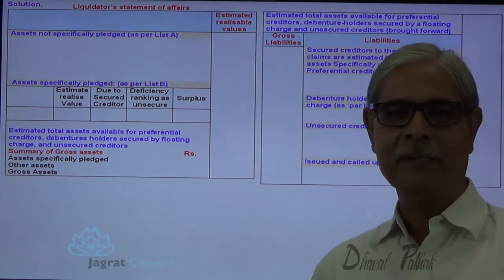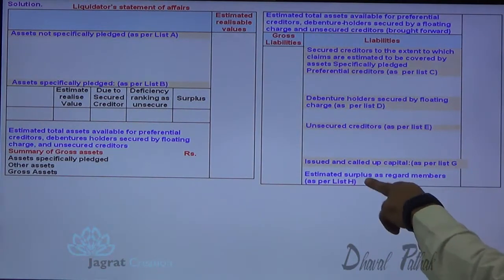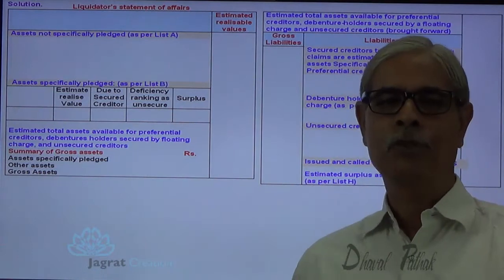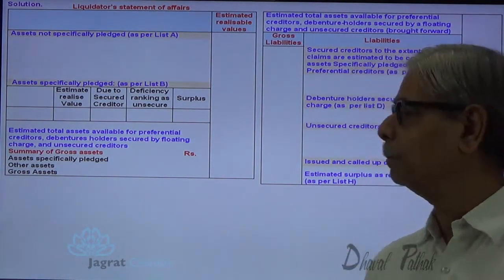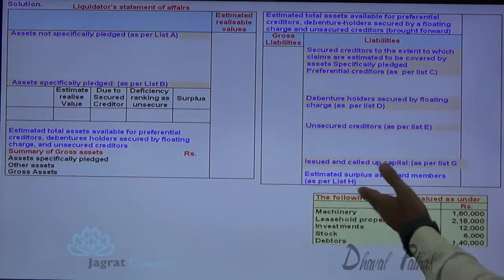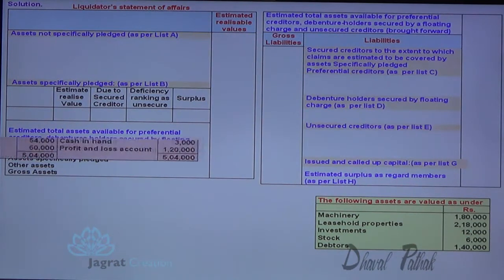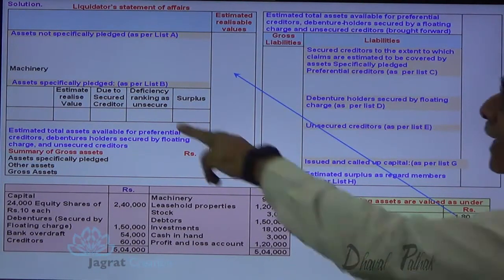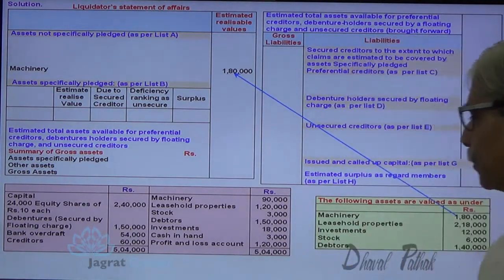Now I will start with the sum because I have already explained all these things to you. So estimated surplus as regards members, this is list H. So this is the pro forma for statement of affairs. This I have already explained to you just in a rough note while explaining the sum. The following assets are valued as under: machinery, realizable value 1,80,000. That I write last. Notice it. I have explained to you why I write last.